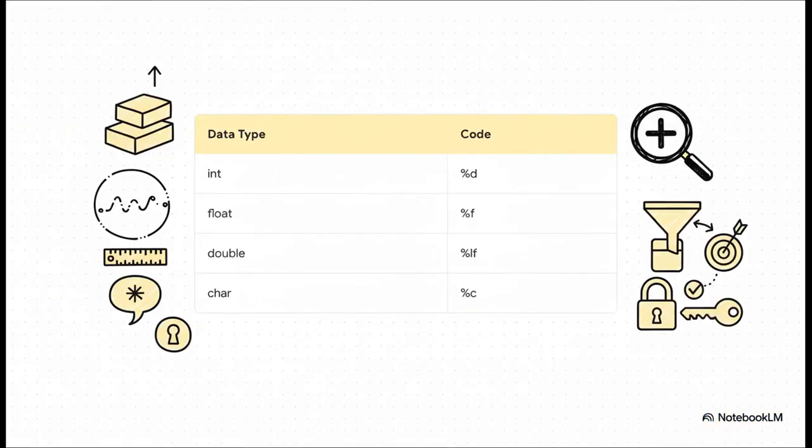Now, when we use these functions, we can't just throw data at them. We have to give them a little hint, a special code that tells them what type of data to expect. We call these format specifiers. So %d is the code for an integer, %f for a float, and so on. It's how we make sure the command and the data are on the same page.